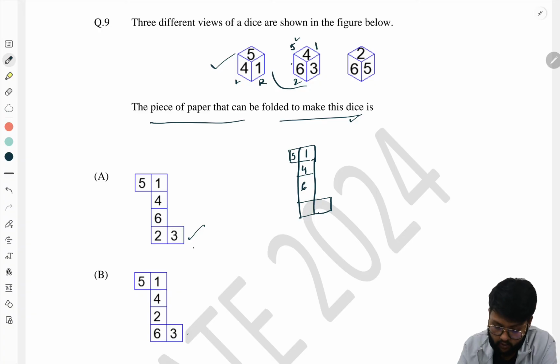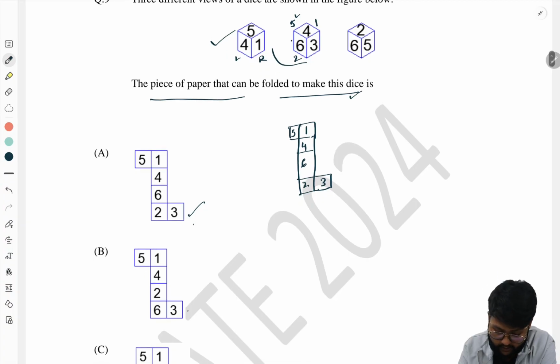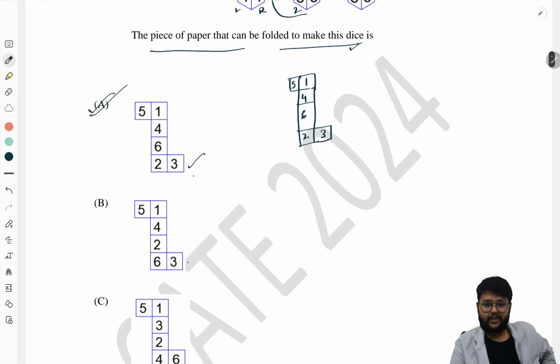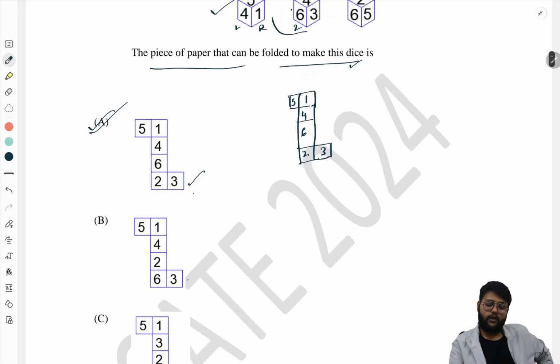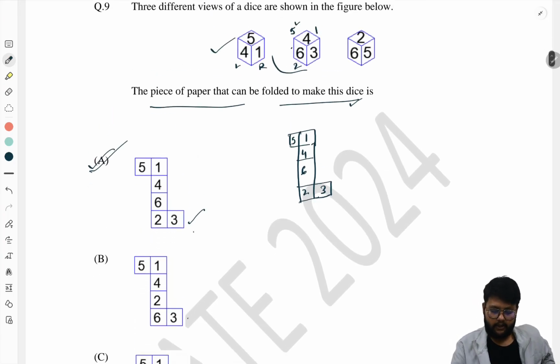Okay, so now it is 6, then it comes to 2, and you can see the 3 is just opposite the 5, so now it is 3. So now we can see the options, 5 1 2 3, the first one is our answer. Okay, you can check the other options yourself, but this is our answer.